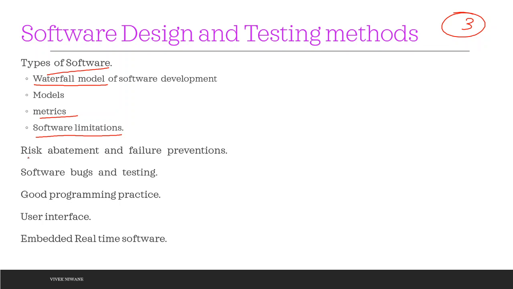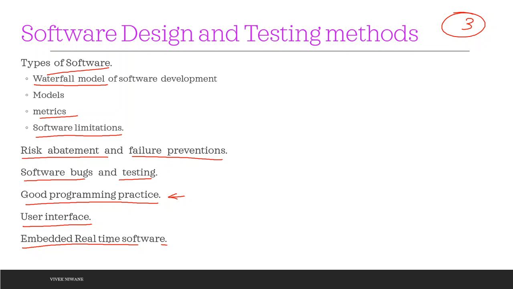Then risk abatement and failure prevention, software bugs and testing. We want to remove the software bugs. Then what are different good programming practices. We are going to see those. Then how we should design the user interface. We know that at least a monkey should be able to use it. Then later on we are going to see embedded real-time software, what different kinds of software are available with us.